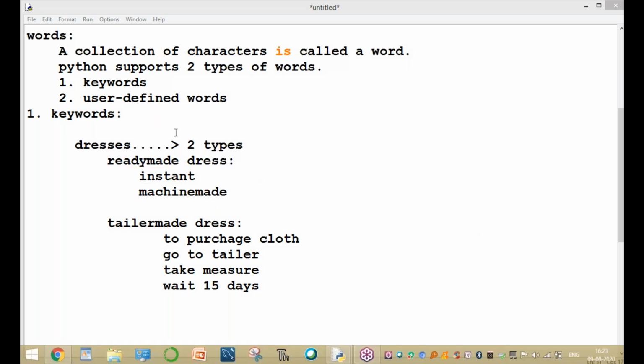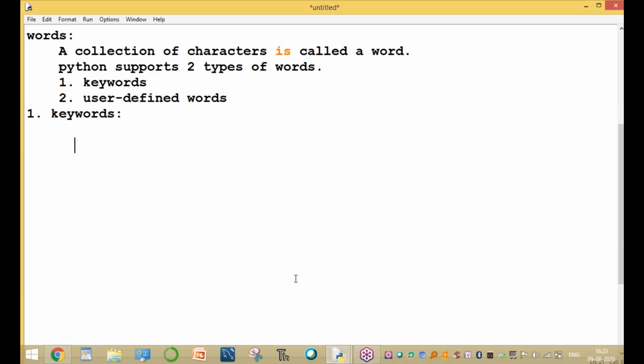Similarly, in Python also there are two types of words available. One is keywords, and another is user-defined words. These keywords are instant words. These keywords are machine-made words. These keywords are software built-in words.